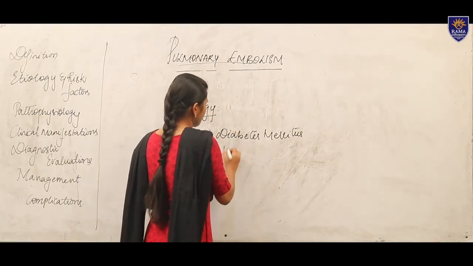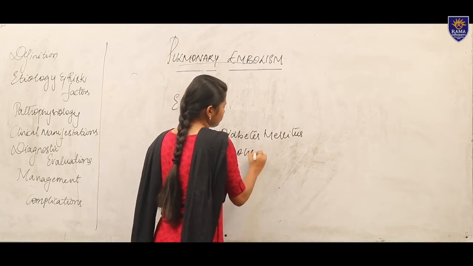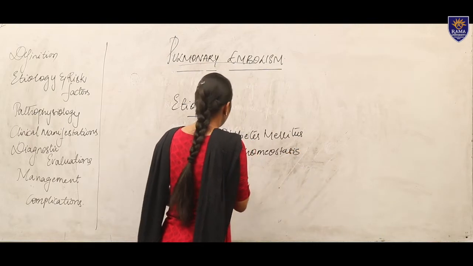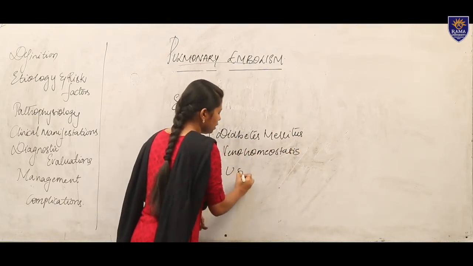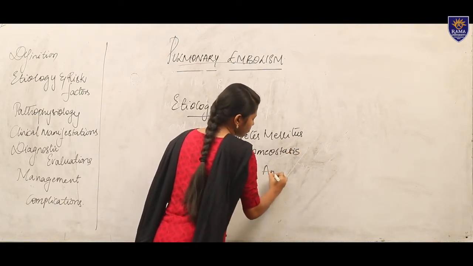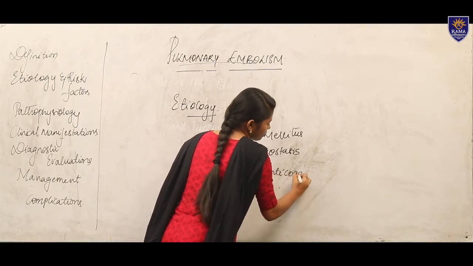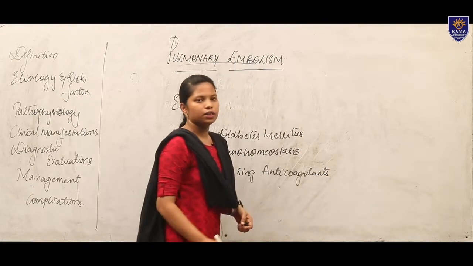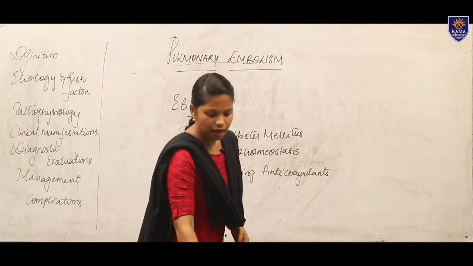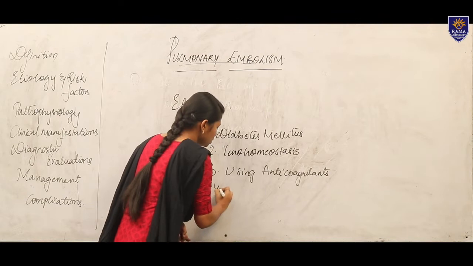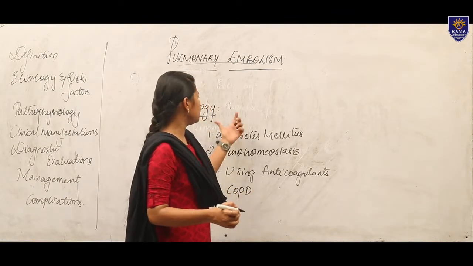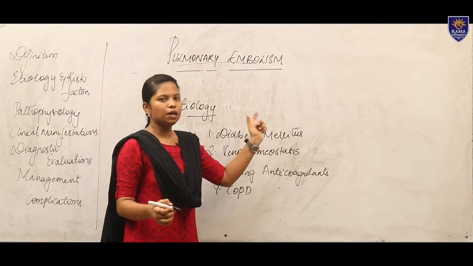Then we have homeostasis, then the use of certain anticoagulants, and we have COPD. This COPD is chronic obstructive pulmonary disease. Because of this also there is a chance of occurrence of pulmonary embolism.